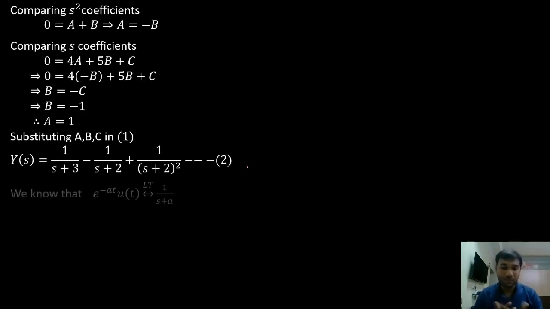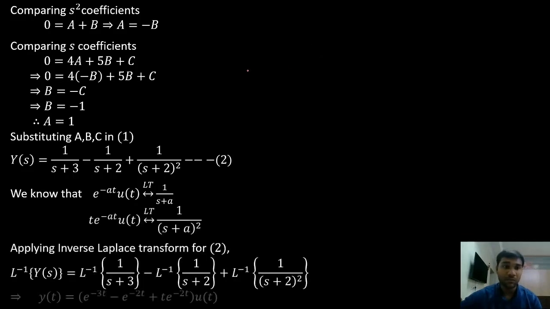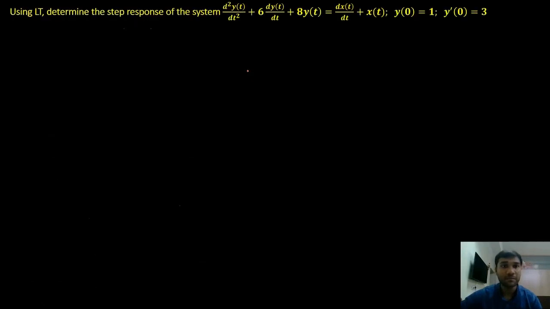So to find the response of a system when a differential equation is given, we have to apply the Laplace transform. Find y of s by substituting the initial conditions, and then apply inverse Laplace transform for y of s. That is the procedure to find the response of the system when a differential equation is given.